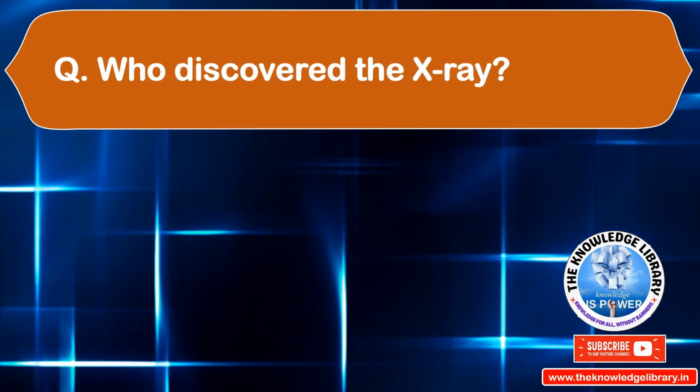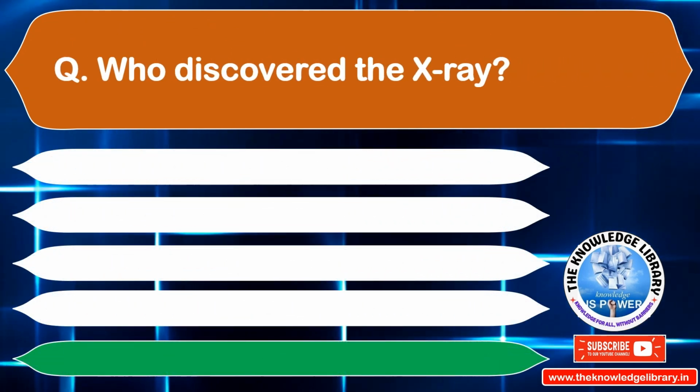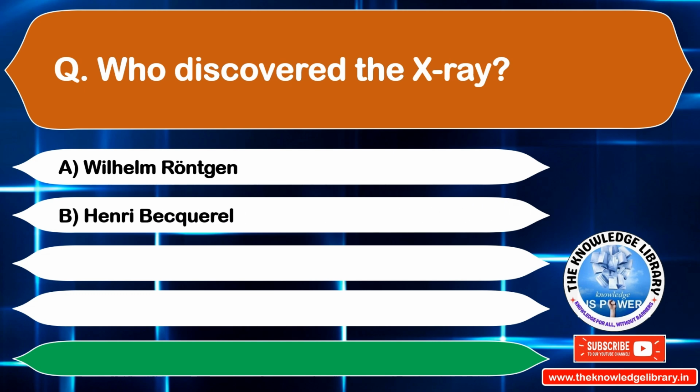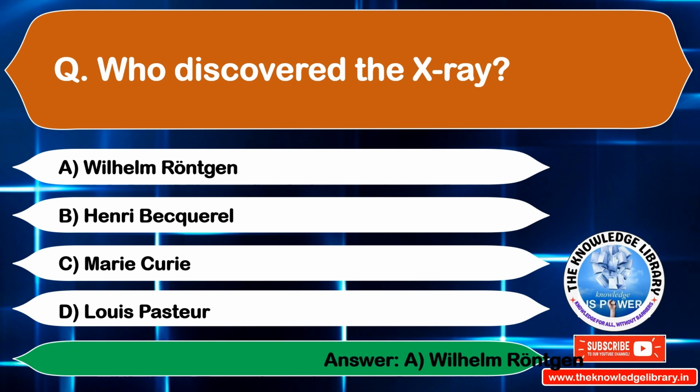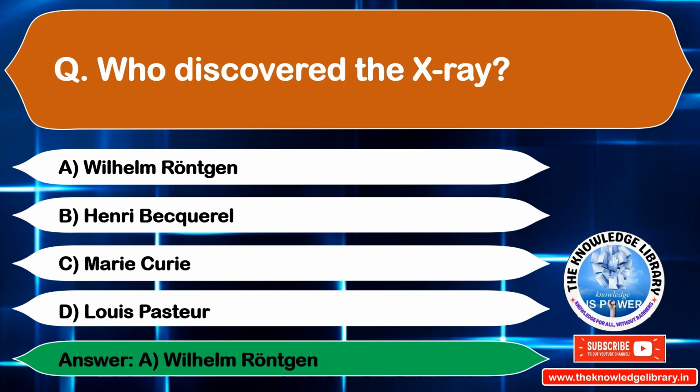Who discovered the X-ray? Option A. Wilhelm Röntgen. Option B. Henry Becquerel. Option C. Marie Curie. Option D. Louis Pasteur. The correct answer is option A. Wilhelm Röntgen. Move into the next question.